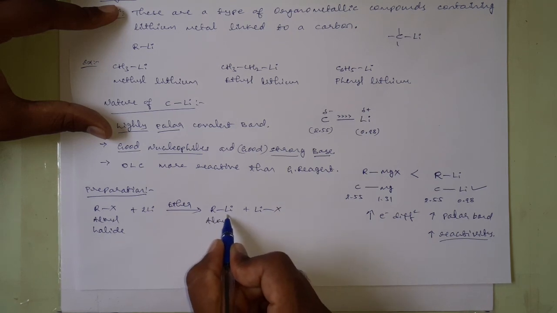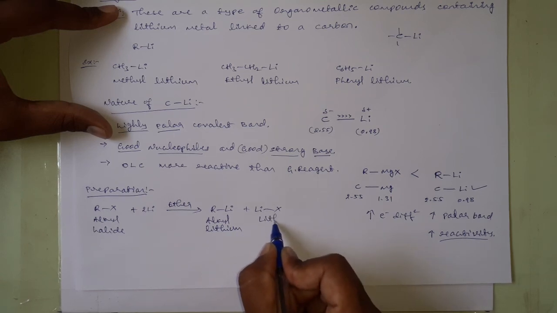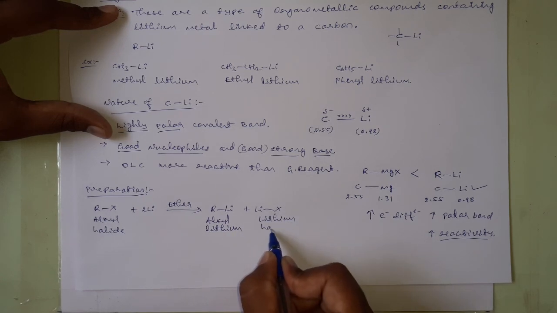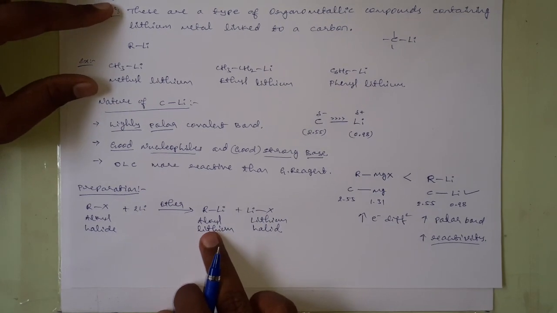This is alkyl lithium and lithium halide. This is nothing but our desired product, the organolithium compound.